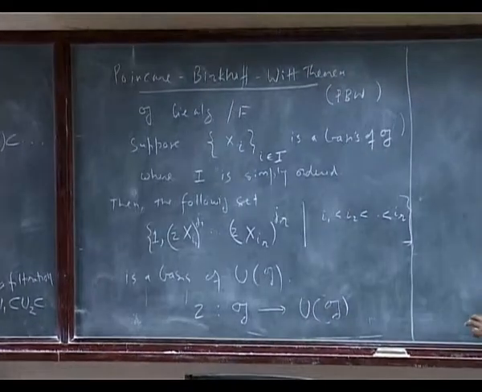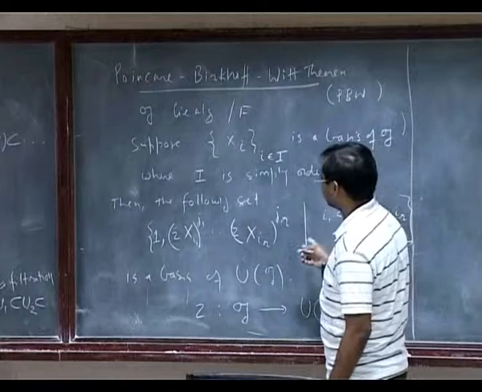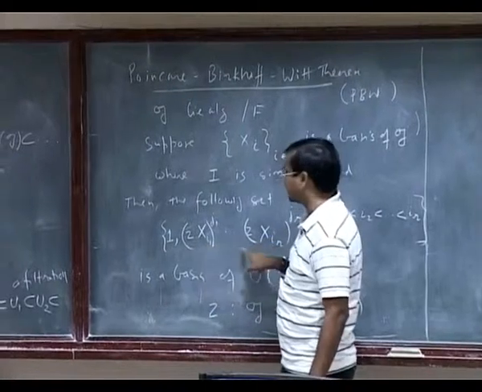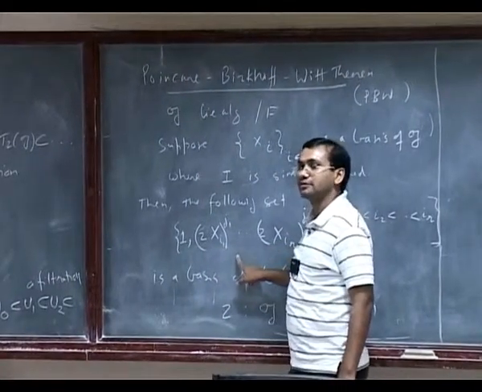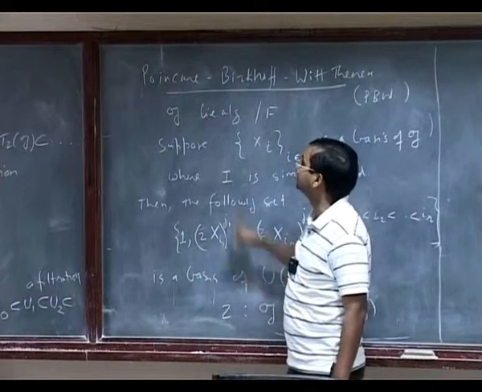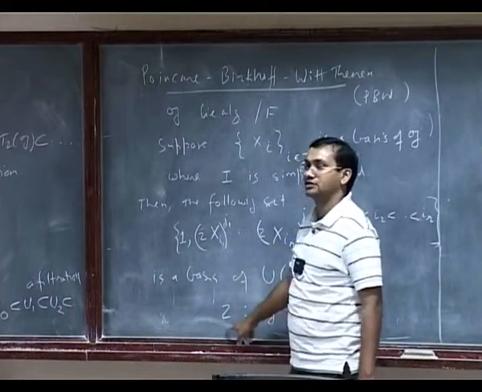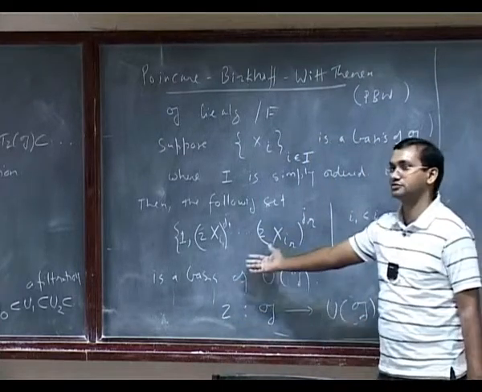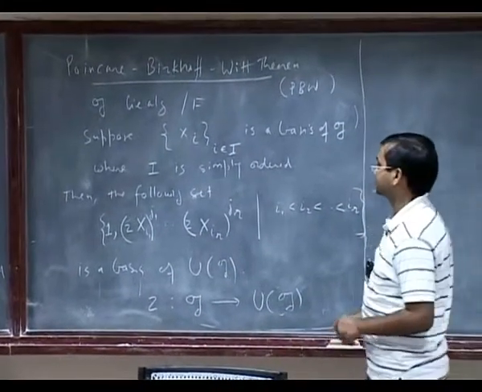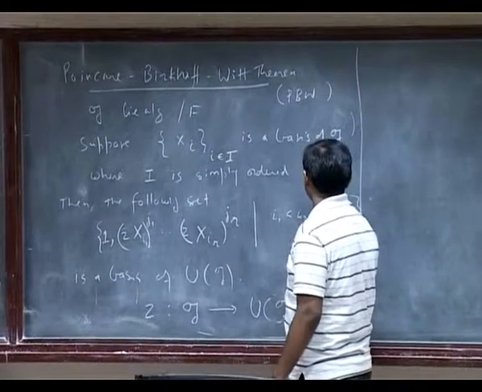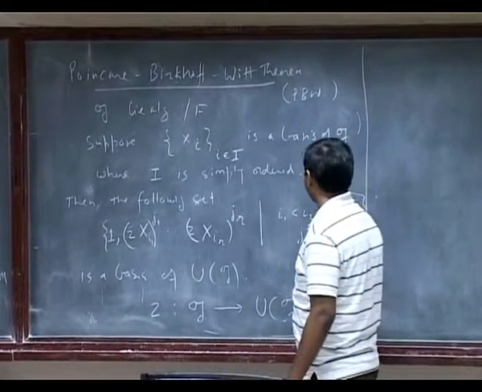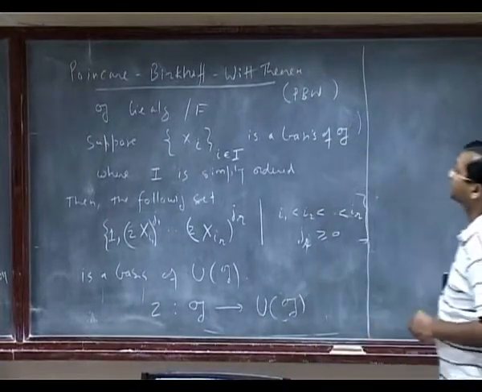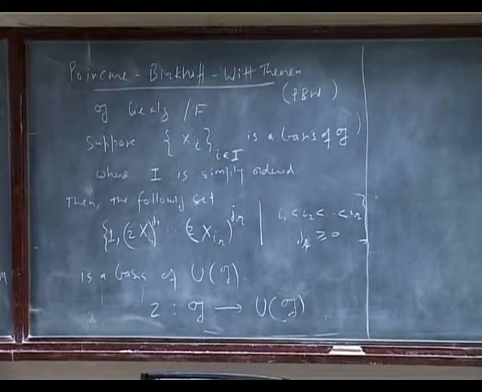One of the corollaries of this theorem, right away you can see, is that if I look at the elements where I have only one factor, then that's nothing but the basis of G. So that will say that this map from G to UG is an inclusion map, because I have explicitly written down a basis for you. These exponents are of course greater than or equal to 0. So let's try to prove this. Okay, so here is a point I should make a comment on.